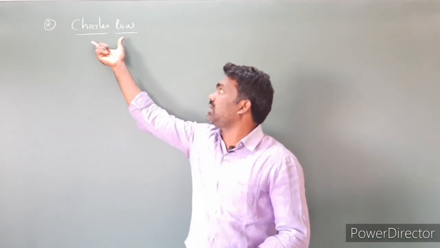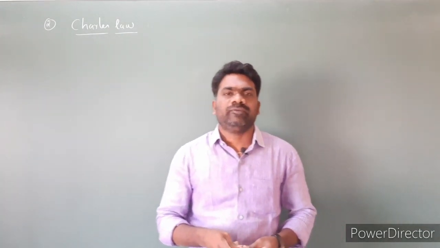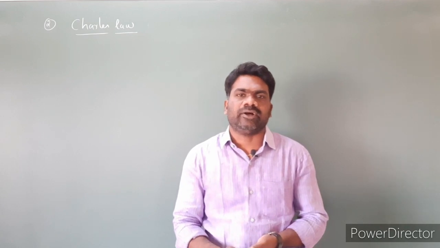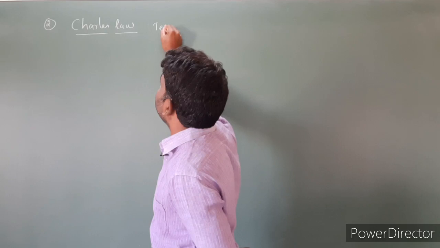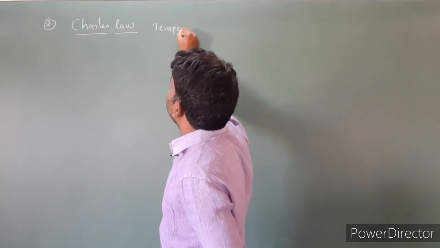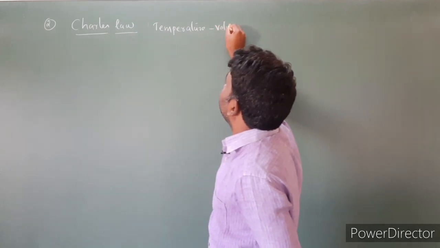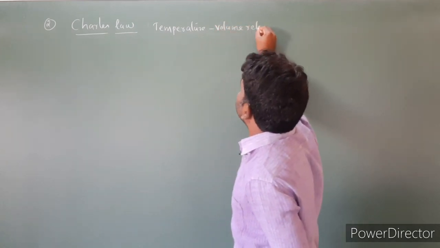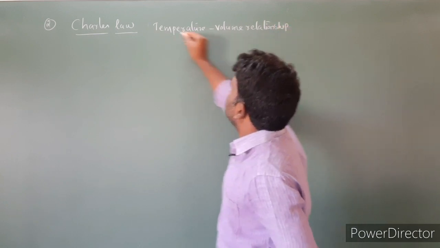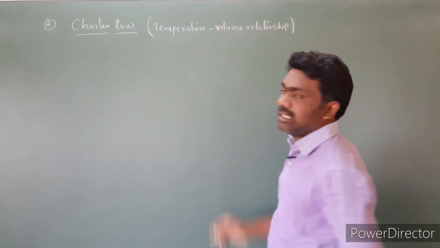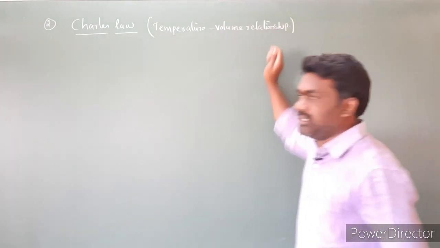Next, Charles law. Charles law relates the temperature and volume of a given mass of gas at constant pressure. So it is the temperature-volume relationship. Now let us understand Charles law by taking an example.